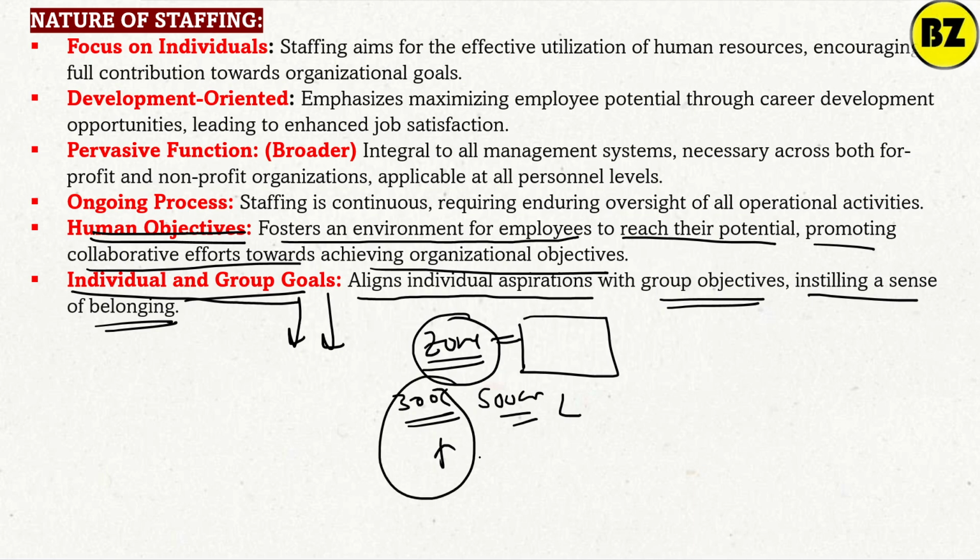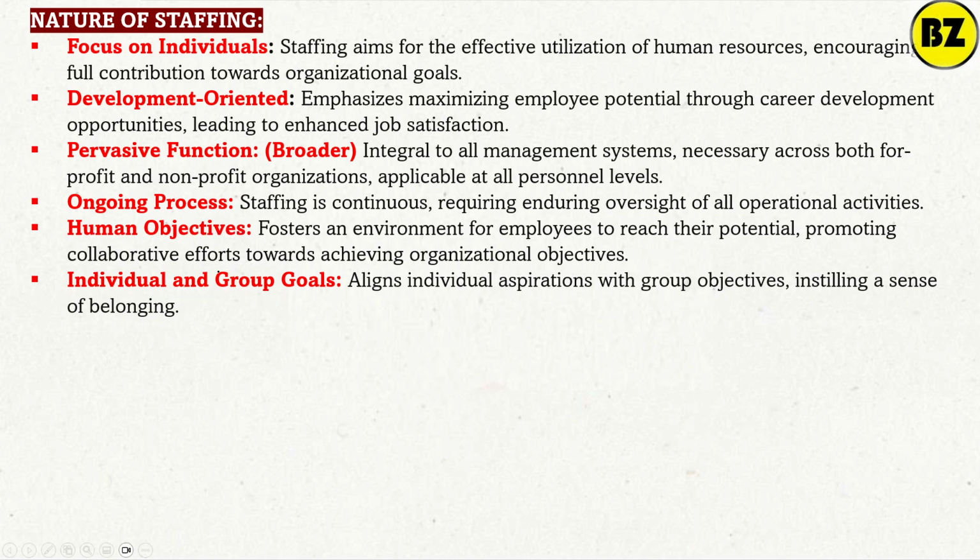This is the group goal of that zone. So every employee in that zone will have an objective: how can I contribute to increase the deposit? That is the individual and the group goal. It means we have a feeling of belonging to the organization, working for the organization. So this is the nature of staffing.